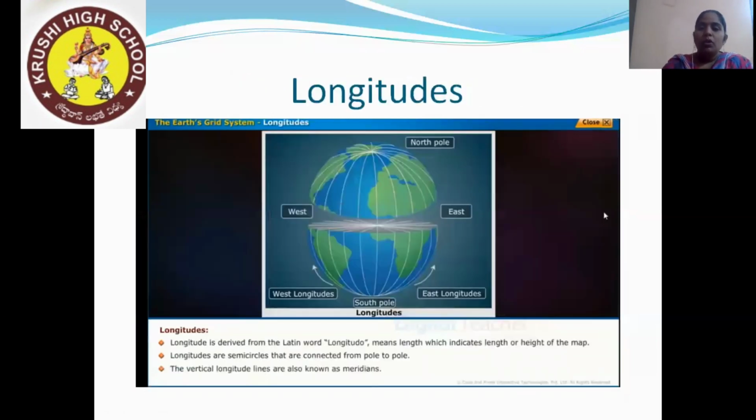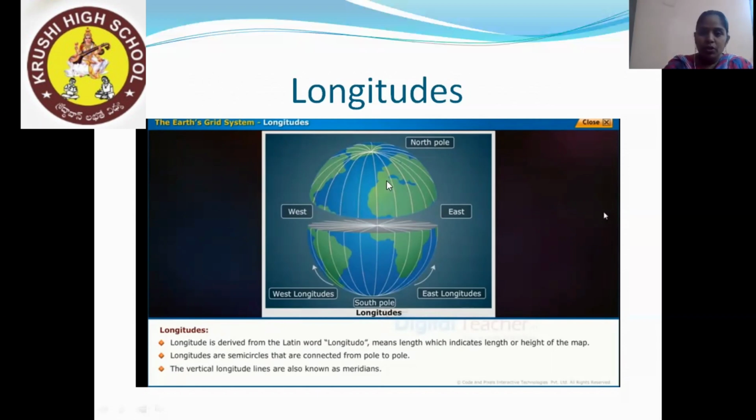Now, coming to the longitude. Here we have a clear picture of latitude. Now, what exactly are longitudes? Just like latitudes, the word longitude is derived from Latin, from longitudo, meaning length, which indicates the length or height of a map. The longitudes are semicircles that are connected from pole to pole.